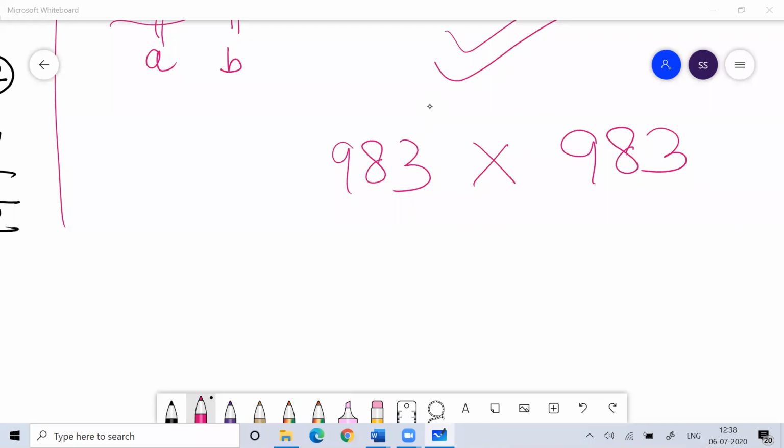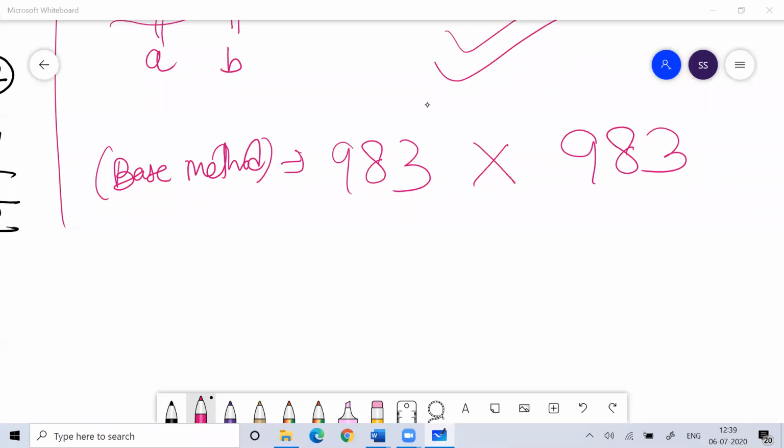This is called the base method. Compare 983 in terms of 1000. Nikita, I'll tell you one more way of doing this. Then I'll come back there.